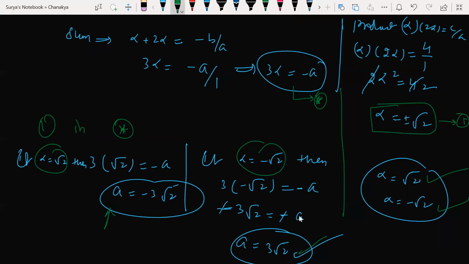Which option is available? Minus 3 root 2. The option is going to be minus 3 root 2. Hope it is clear with you all. Any doubts? No doubts. Fantastic.